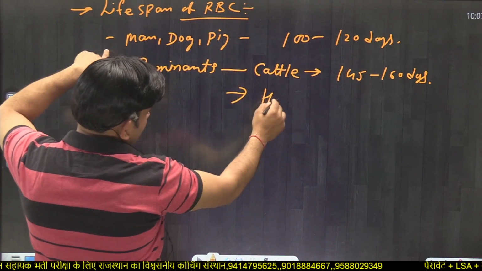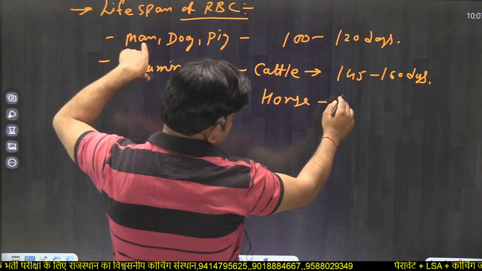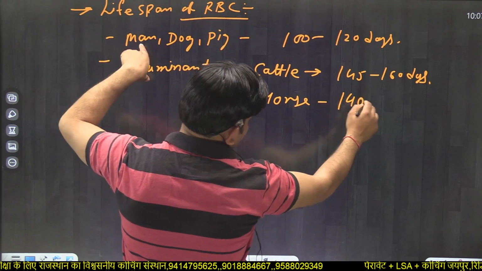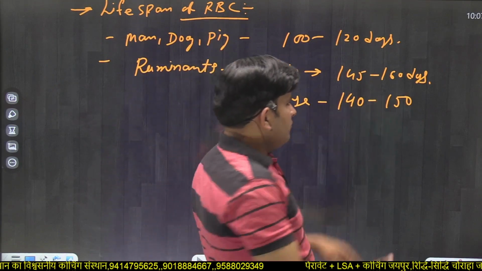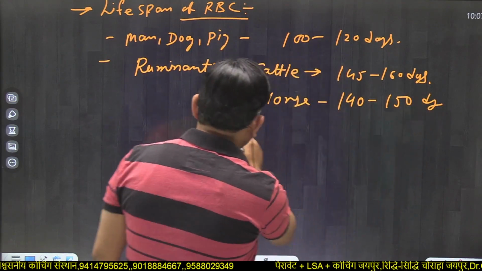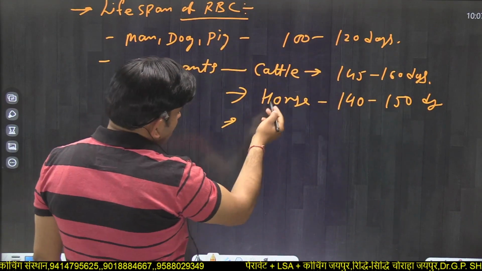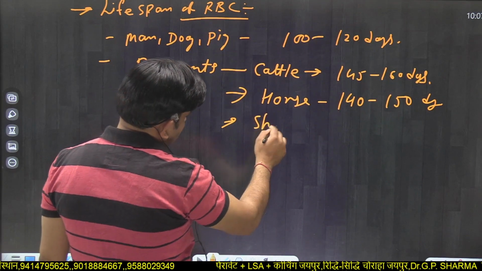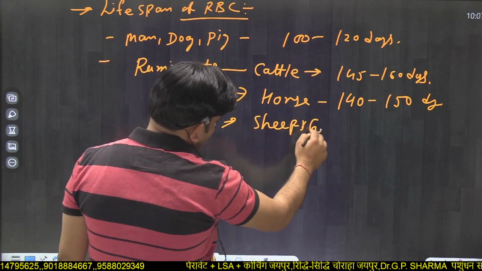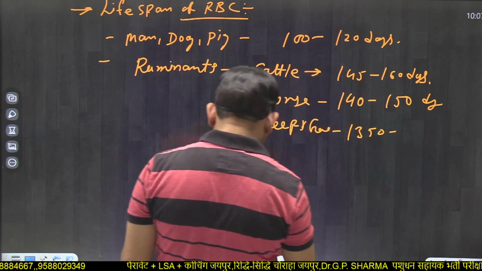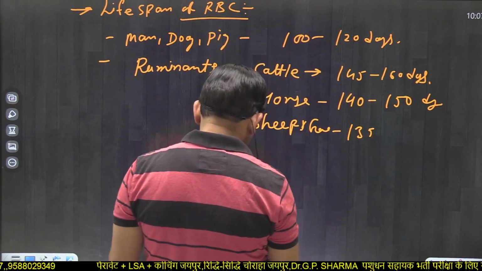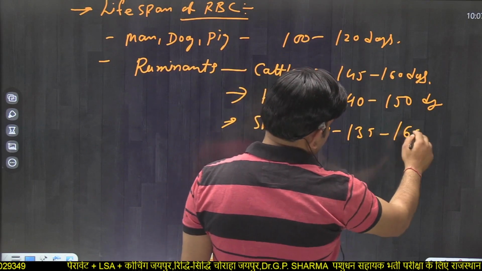Now, horse has an RBC lifespan of 140 to 150 days, and sheep and goat have 135 to 160 days.